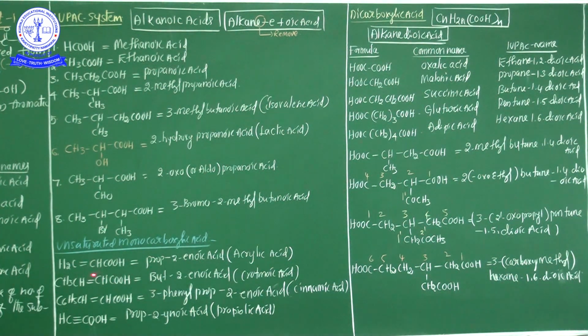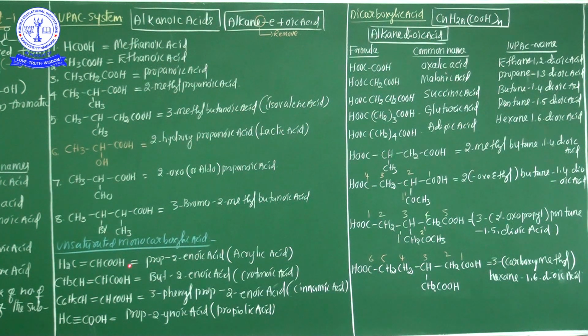If a carboxylic acid contains unsaturation, the position is important. Where is the ene group located? Ene is nothing but the double bond. After prop, you mention the double bond position. That's why propene-2-oic acid is wrong. It is prop-2-enoic acid. Why?